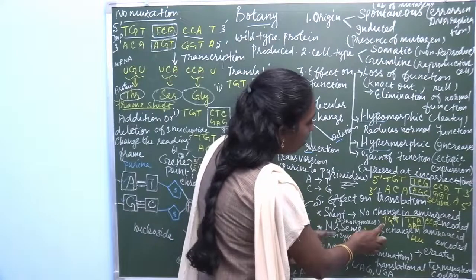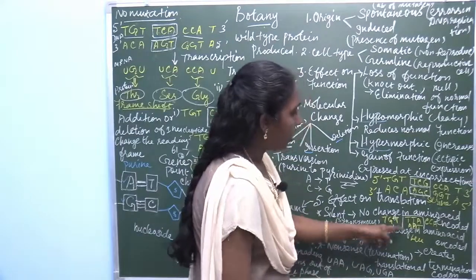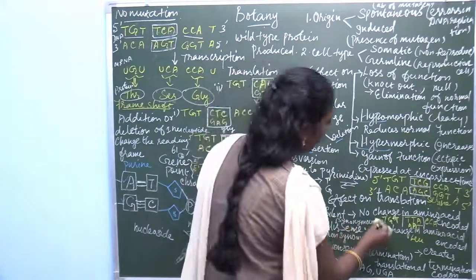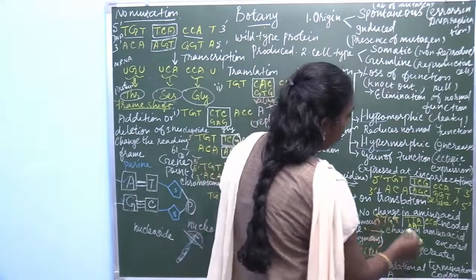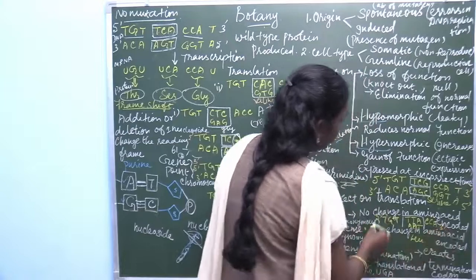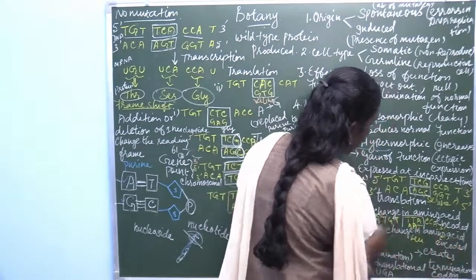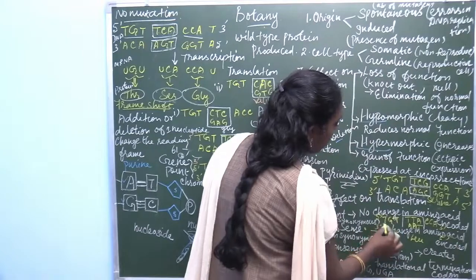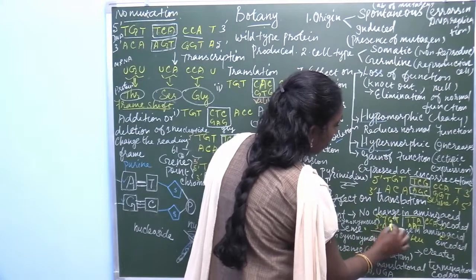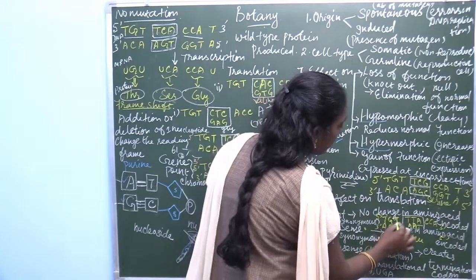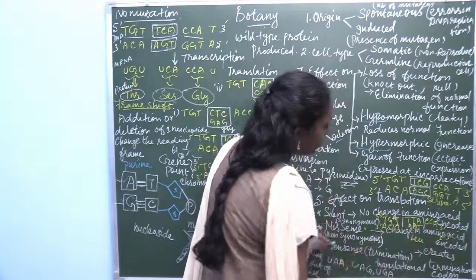TGT, in the 5' to 3' direction, then the second sequence 3' to 5'.